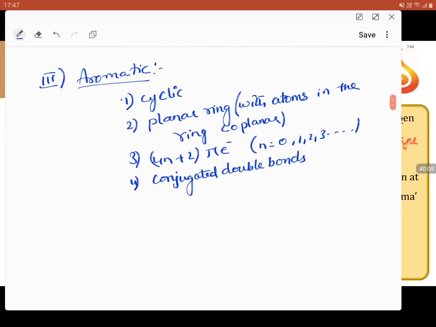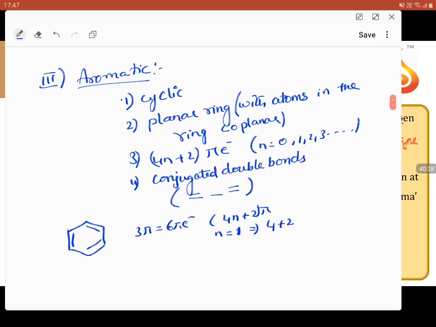Now, an example for this. Conjugation means the double bonds should be separated by a single bond. If I am taking a cyclic ring, 1, 2, 3, you can see here we have 3 pi bonds, which is equivalent to 6 pi electrons. If I am writing 4n+2 pi electrons, if n equals 1, then it is 4 plus 2, which is 6 pi electrons.